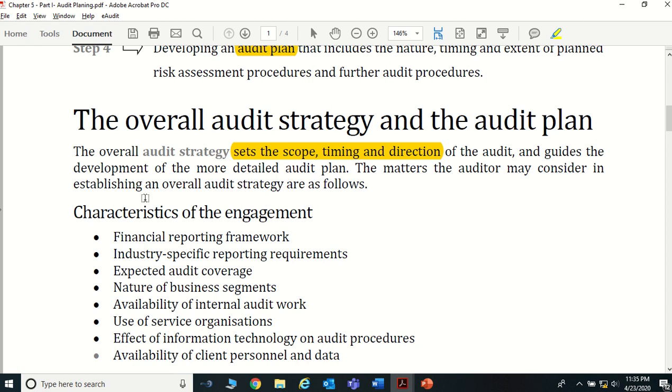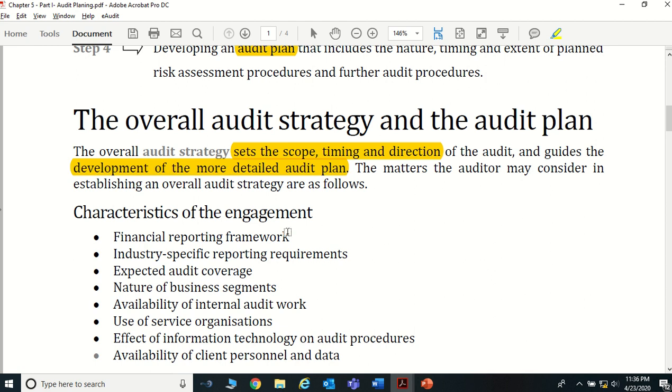So within that particular time period, you want to play the game and finish the audit by issuing the audit report. So that is the time that you have, and the direction is how our team is directing to achieve this, right? So you should have an audit strategy, how we are going to do this, how we achieve this target. That strategy has to be there, because through that you can develop it into a more detailed audit plan, right?